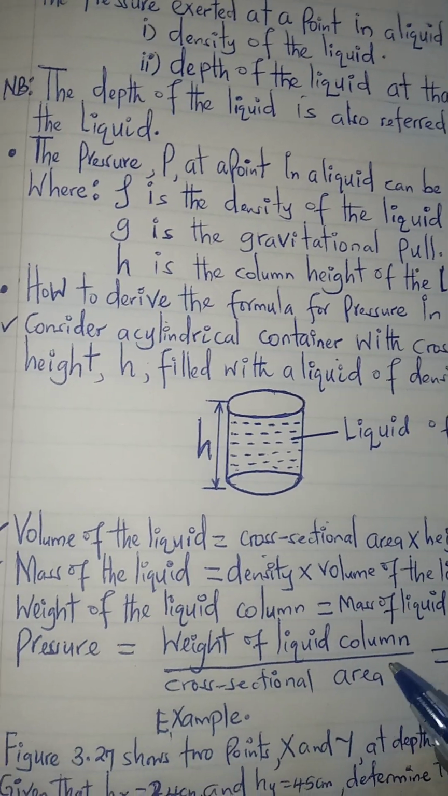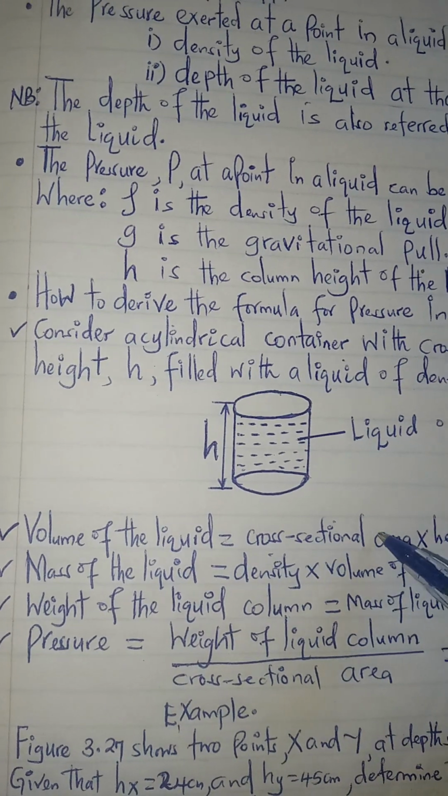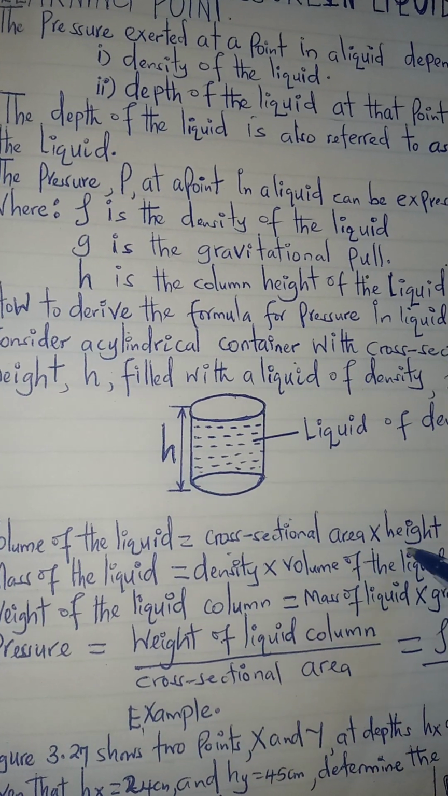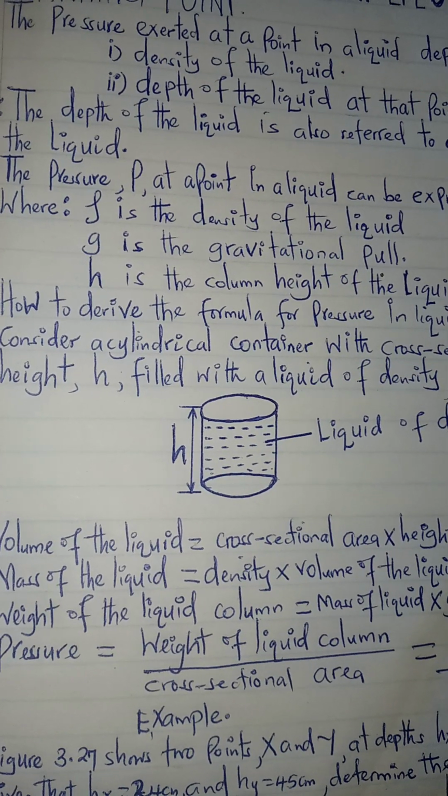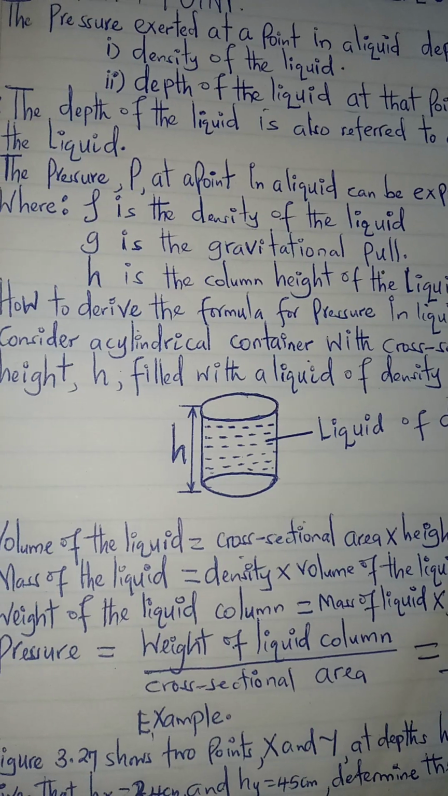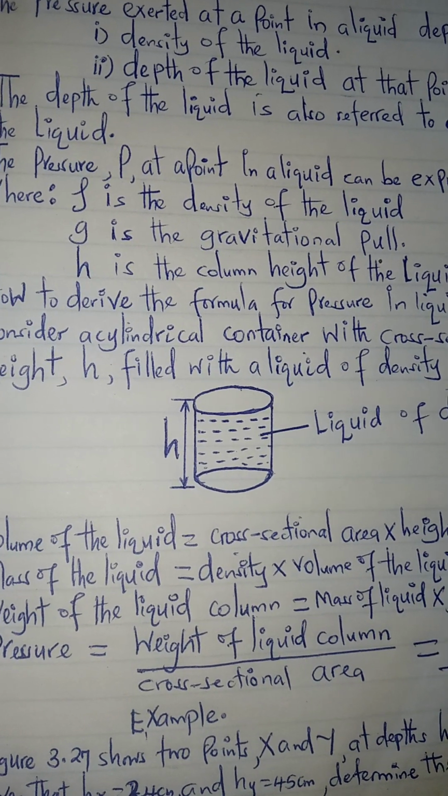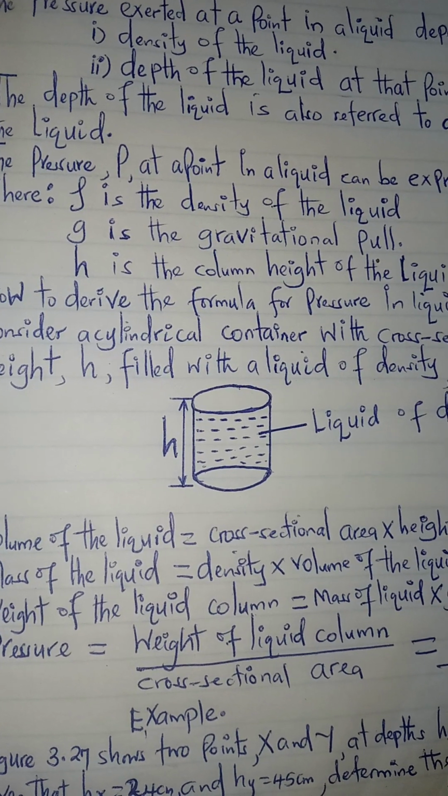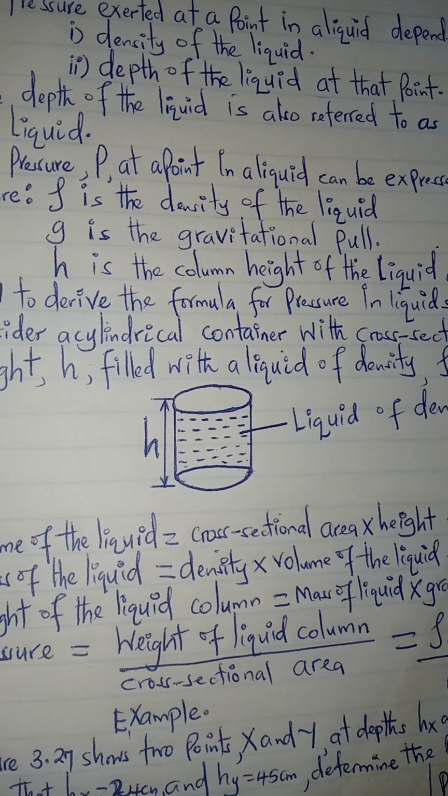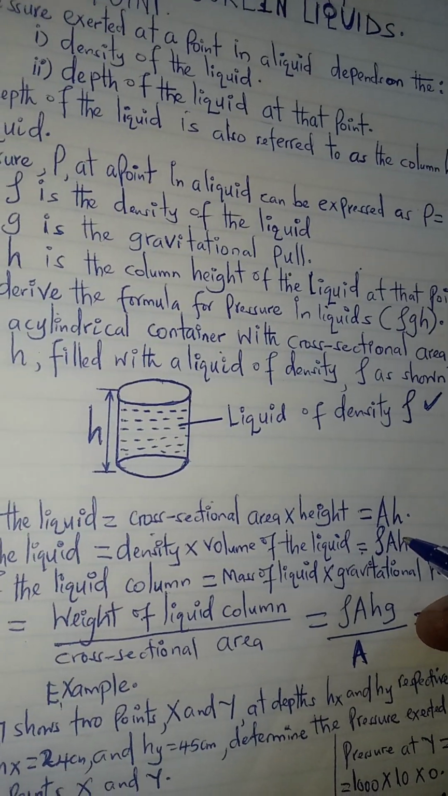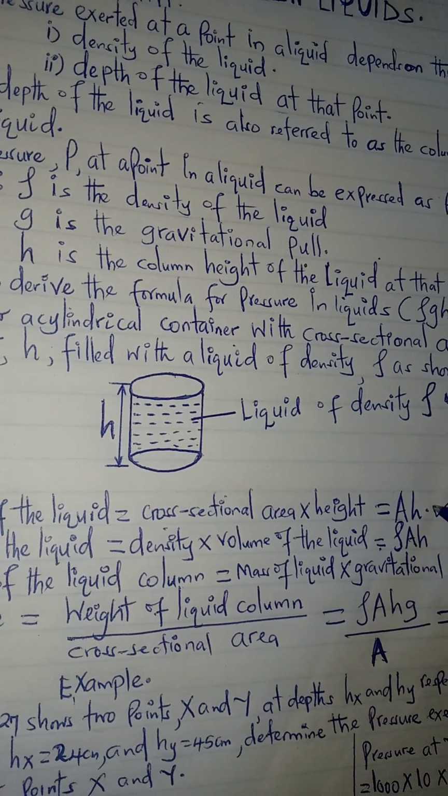Now, we all know very well that the volume of any given liquid is the cross-sectional area times the height. The height is h. The cross-sectional area there is cylindrical in shape, so therefore it is pi r squared. That is the cross-sectional area, that circular part, then times the height. So in short form, it will be A h. This value here, the A h, is the volume.